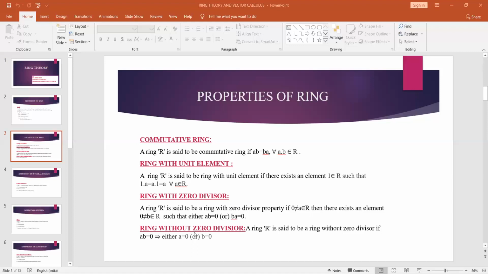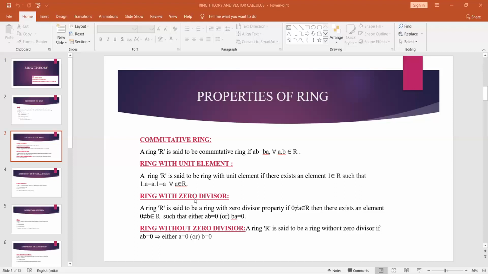Coming to the next one, ring without zero divisor. Once again, a ring is said to have the without zero divisor property if ab = 0, then either a = 0 or b = 0. If we want to define any of these properties, first of all, it should be a ring itself. After that, it should satisfy one more condition. For a commutative ring, it should satisfy the commutative property. And for a ring with unit element, there exists an element 1 belongs to R such that a·1 = 1·a = a.